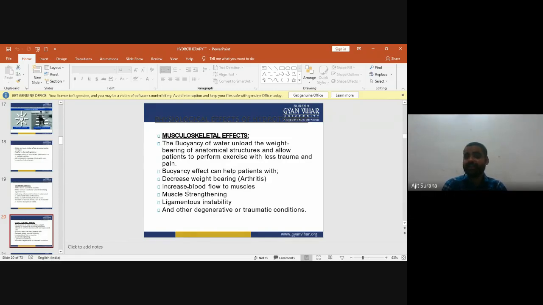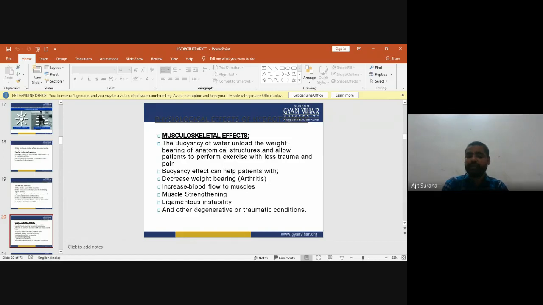Now the buoyancy effect can help patients by decreasing weight bearing, like in arthritis, which is a degenerative condition of the joints, so it decreases the weight bearing over joints. It increases blood flow to the muscles. It is used in muscle strengthening, in ligamentous instabilities and other degenerative or traumatic conditions. So these are the musculoskeletal effects of hydrotherapy.